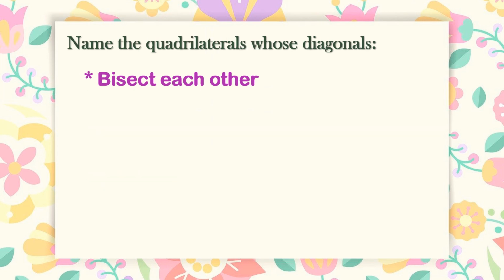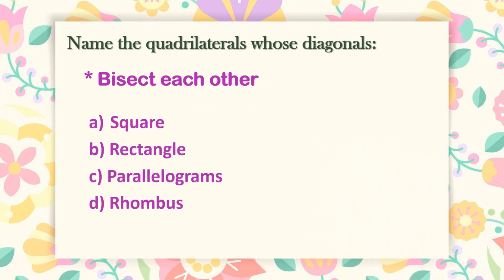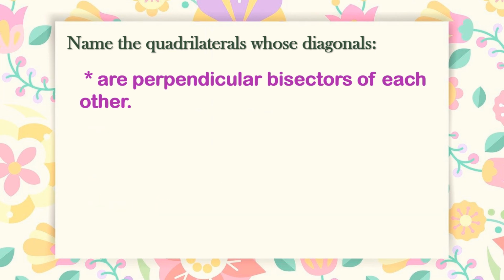Next question is, name the quadrilaterals whose diagonals bisect each other. So the correct answer is square, rectangle, parallelogram and rhombus. Because in a rhombus also one diagonal bisects the other diagonal, so we cannot exclude it. Next,